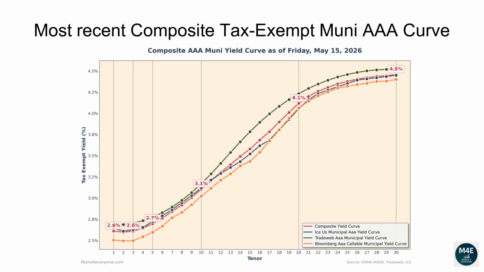The one-year composite tax-exempt yield is 2.61%. The two-year yield is 2.6%. The three-year yield is 2.61%. The 5-year yield is 2.7%. The 10-year yield is 3.1%. The 20-year yield is 4.12%. The 30-year yield is 4.46%.